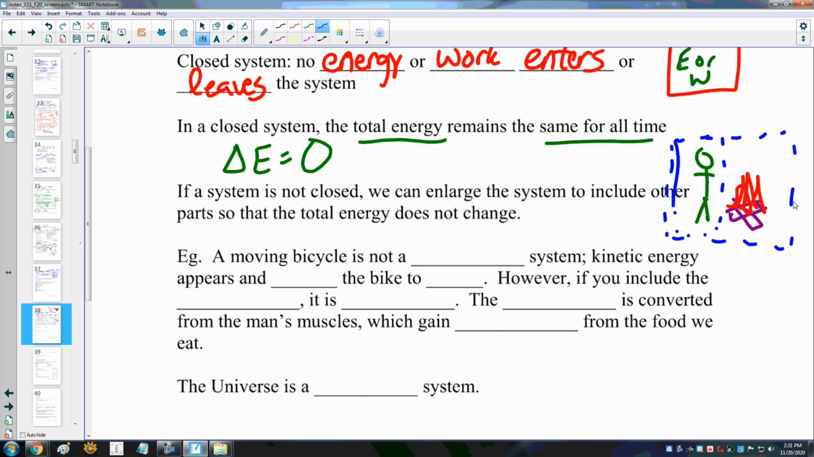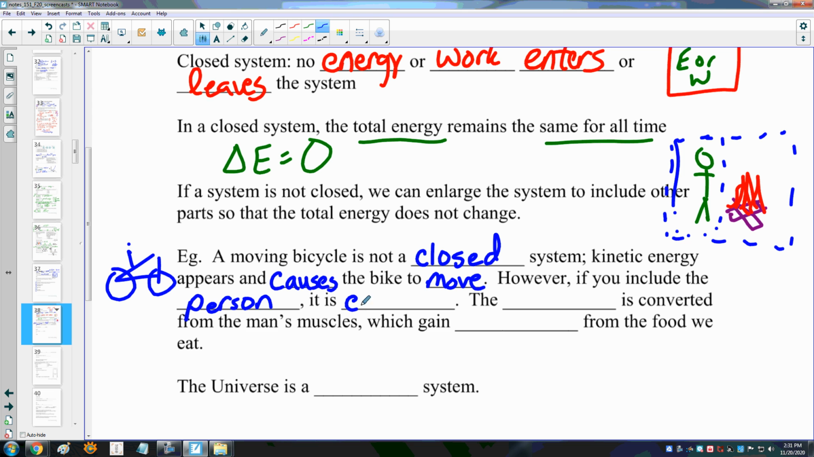Now, let me give you another example. A moving bicycle is not a closed system. A moving bicycle is an open system. Kinetic energy appears and causes the bike to move. So if I have this bicycle, let's see, can I draw a bicycle? I think I'm drawing that backwards. Okay, there's my moving bicycle. It's just moving around. There's nobody on it. However, if you include the person who's actually riding the bicycle, then that becomes a closed system, because the source of that energy on the bike was the person.